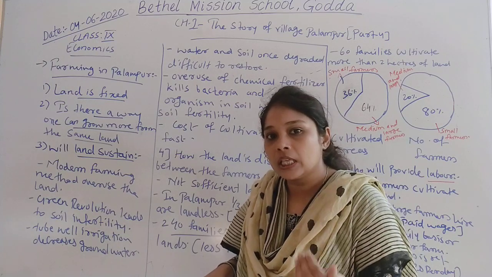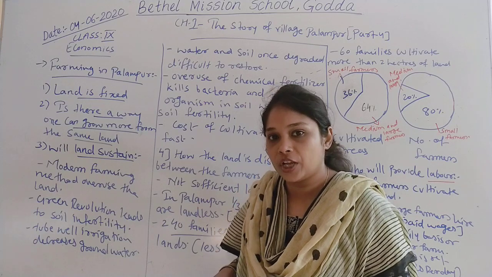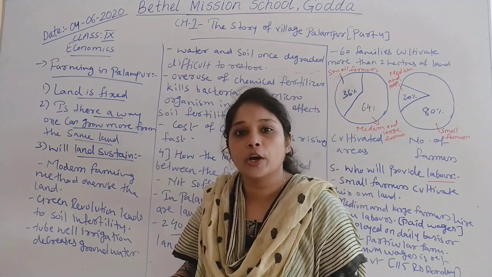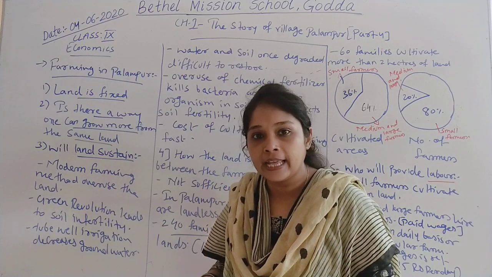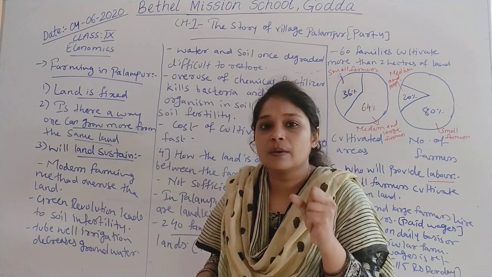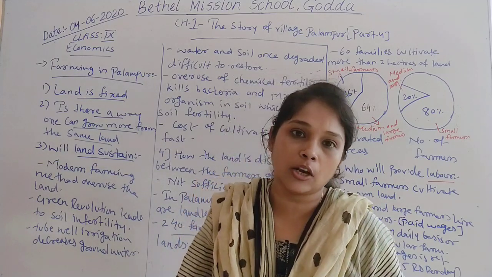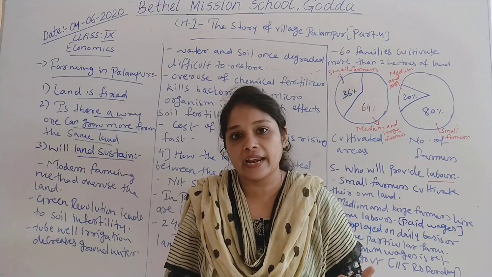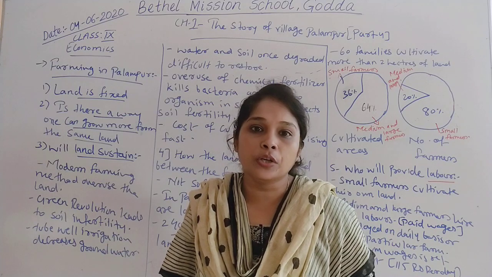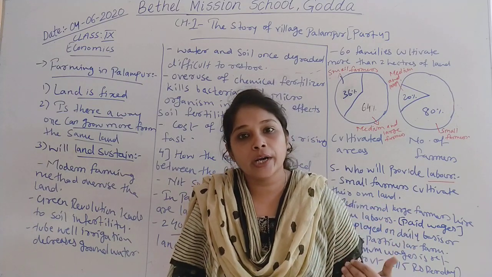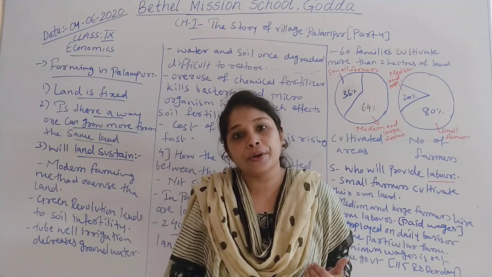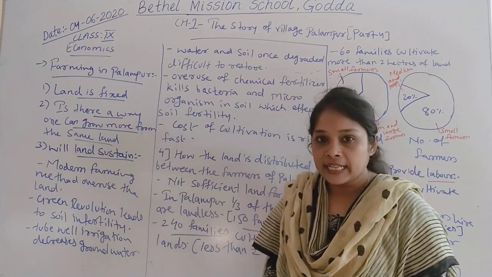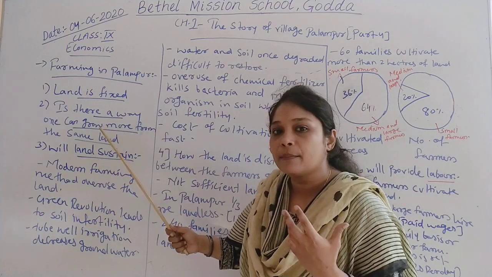So when we are using modern techniques of production, will land sustain those modern techniques? Now we will see that. When we talk about modern techniques which we are using on land, land has a capacity to sustain that modern technology, and it has the advantage that it raises the production of food grains. It provides us the modern or advanced technology through which we can produce easily, but it has certain disadvantages also. That is why we ask, will the land sustain that modern technology?